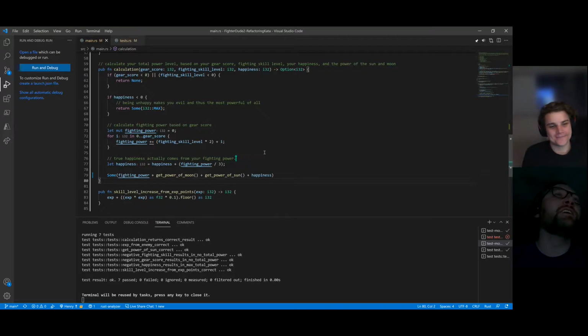All right. I don't know. I feel like there's all this stuff in lines 65 to 68. There's a whole bunch of stuff there. If happiness is less than 0, then return int32 max.